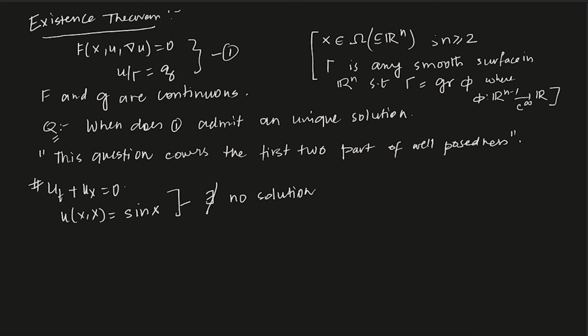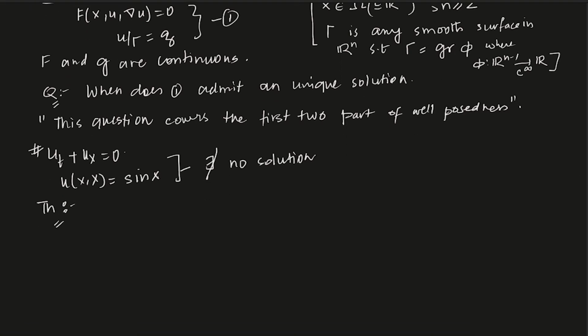So from there itself, we are going to talk about the theorem which we deem a uniqueness theorem. The theorem which we want to state is this. Theorem: this is the uniqueness theorem, very important.